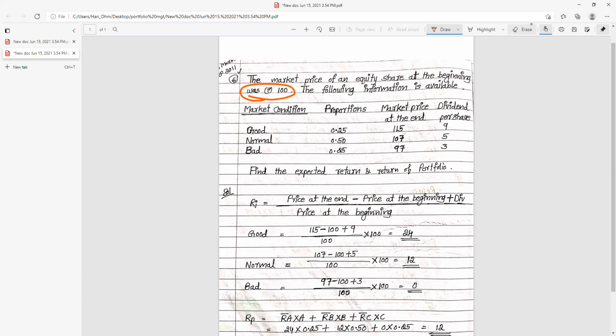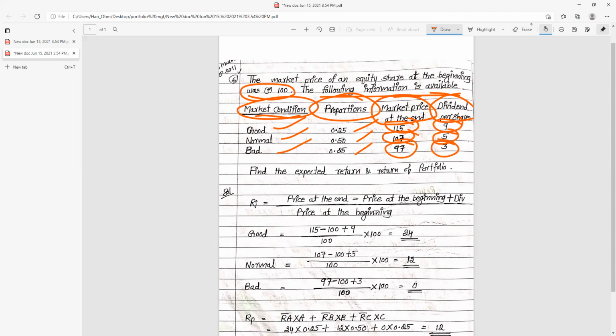The following information is available: market condition, proportions, market price at the end, dividend per share. Market condition: good, normal, bad. Proportion: 0.25, 0.50 and 0.25. Market price at the end: 115, 107, 97. Dividend per share: 9, 5 and 3.